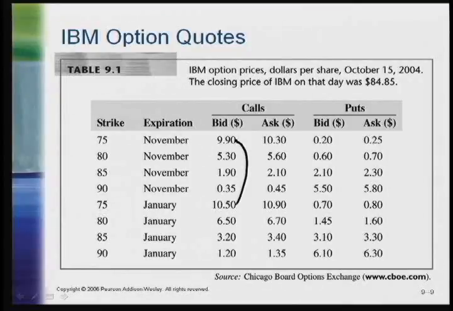If we look at the corresponding put, we see the same thing. We go from 20 cents to 70 cents. So for a fixed strike, and you'll see that for the other strikes as well, for each strike, the longer dated options are more valuable than the shorter dated options.